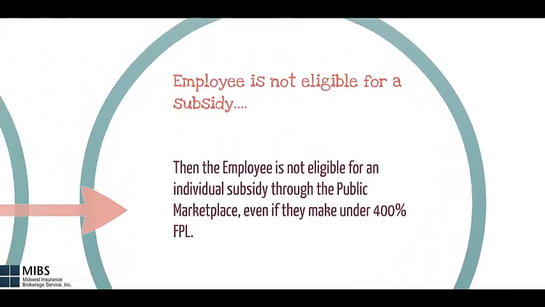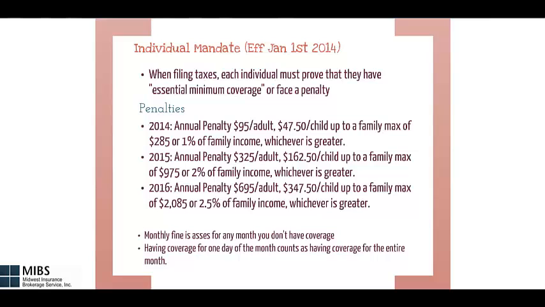Starting January 1st of 2014, each individual must prove that they have essential minimum coverage when filing taxes or face a penalty. The fines will be phased in starting in 2014 and fully implemented in 2016. In 2014, the annual penalty is $95 per adult, $47.50 per child, up to a family max of $285 or 1% of family income, whichever is greater.